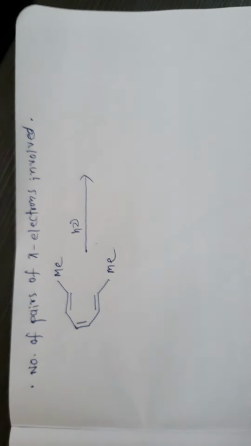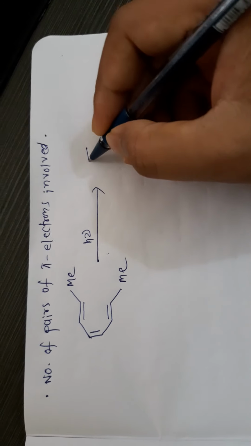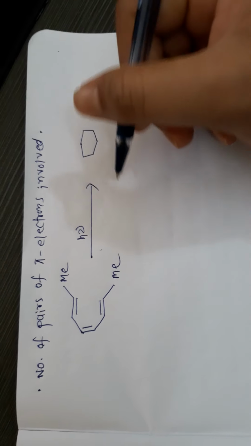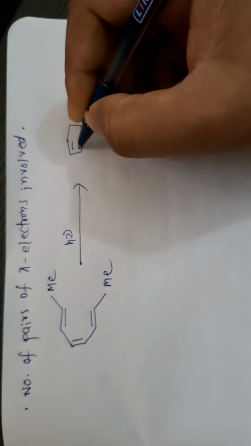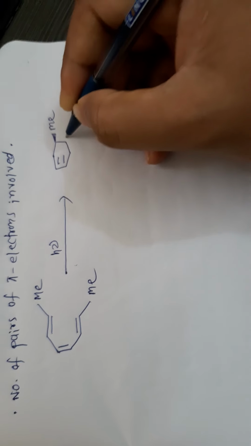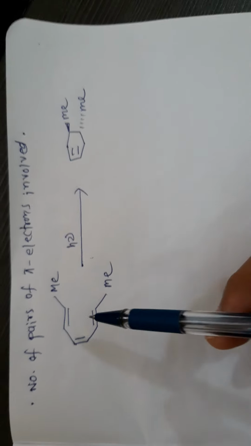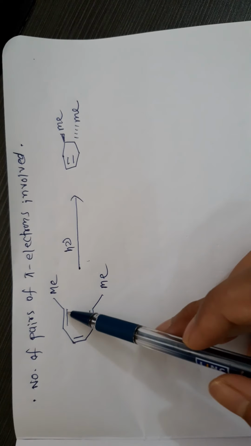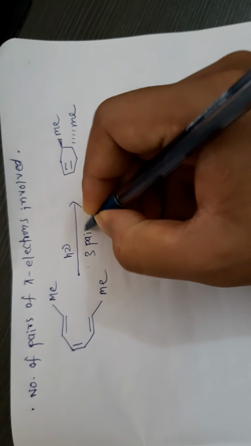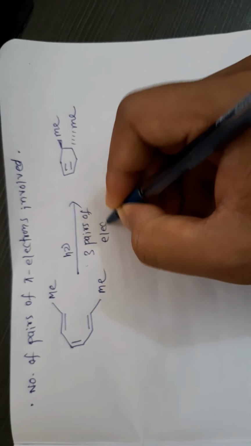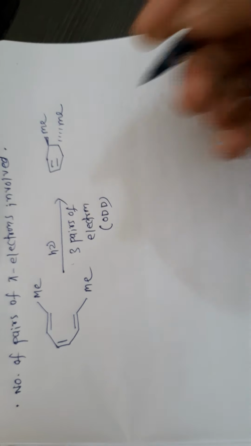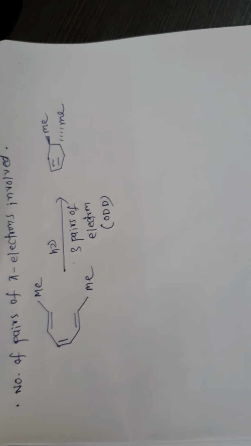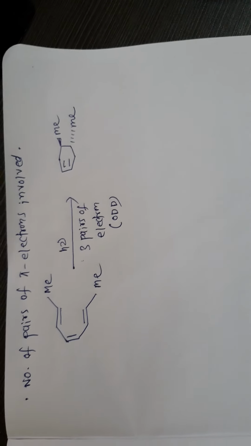Suppose we give H nu. You all know from the previous example, it will form the trans product. Now how many pairs of pi electrons are there? 1, 2, 3. Three pairs of electrons. That means an odd number of pairs. Three pairs is odd; 2, 4, 6 are even; 1, 3, 5 are odd.